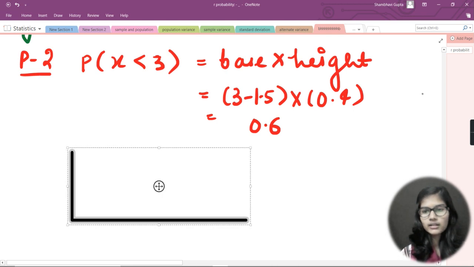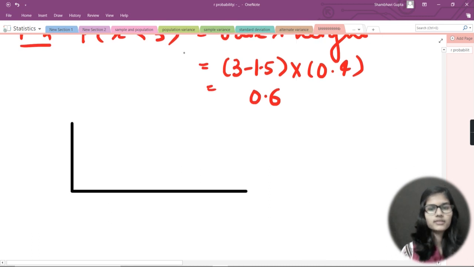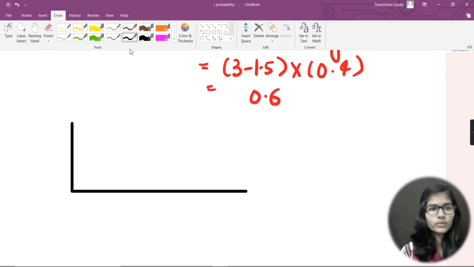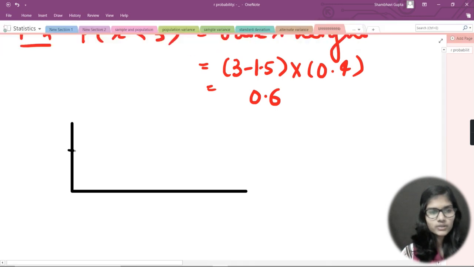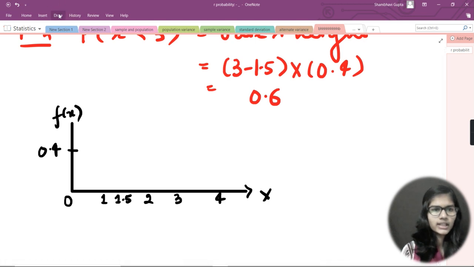Okay. So I just want to go a little bit down. Fine, this is fine. Now what I would do is mention the data points. Here it was 0.4. We have just found it out. It was f(x). Here we were having x, and we were having the data points. Let's say this was 0, and let's say I was having 1, and I also mentioned 1.5, then we were having 2, then 3, and 4, right? So this was the whole data which we were having.